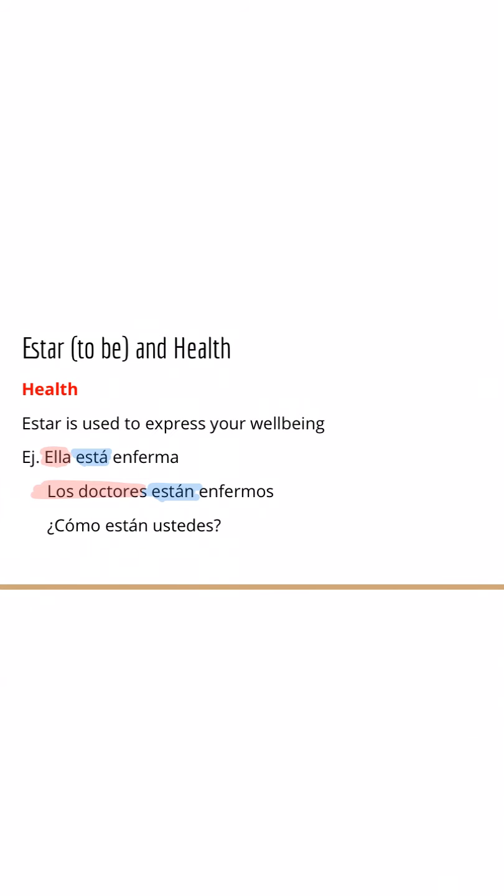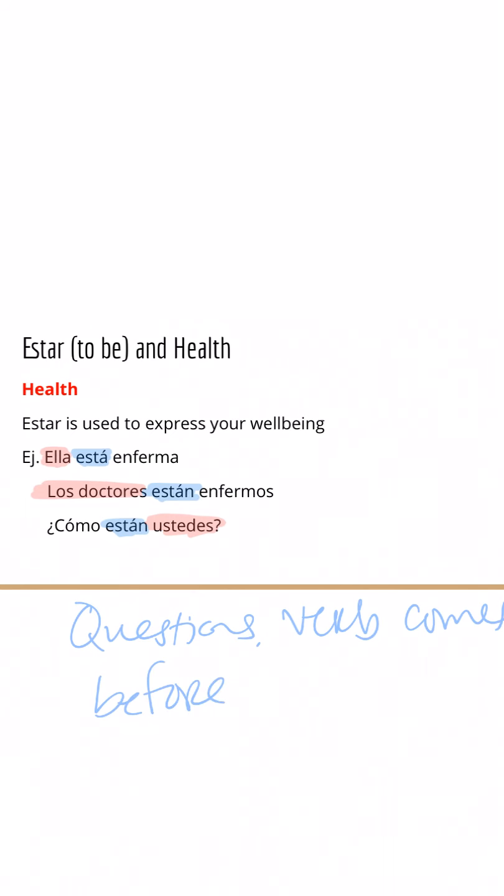Down below I have a question. I see, ¿Cómo están ustedes? Or how are you all? In this sense, I'm asking about you all, right? So my subject here, ustedes. And then my verb has to match it, and that is están. Also, important to note that remember, when asking questions, the verb comes before the subject, right? We invert that.